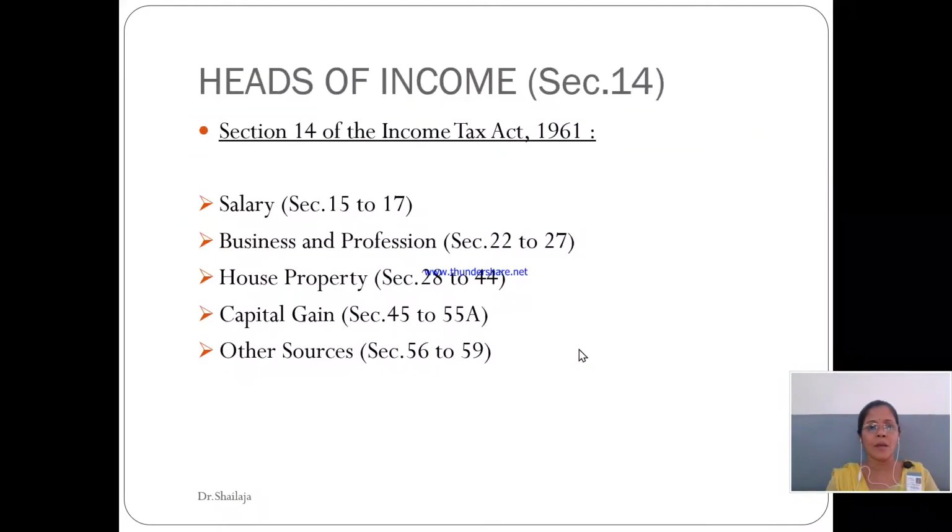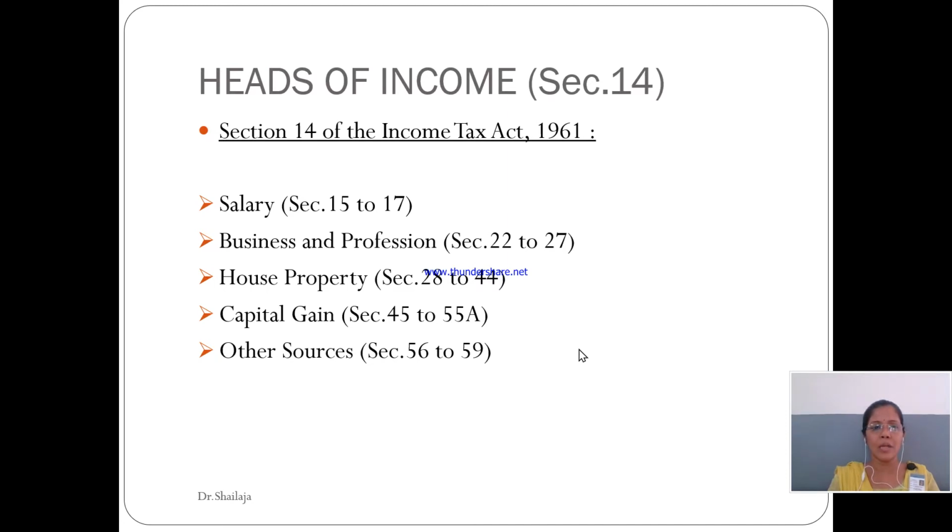Now you all know that there are a total of 5 heads of income. The heads of income are there under section 14 of the Income Tax Act 1961. Head 1, income under the head salary, sections 15 to 17. Business and profession, that is from section 22 to 27. Income under the head house property, section 28 to 44. Capital gain, section 45 to 55A. And the last one, other sources, that is section 56 to 59.